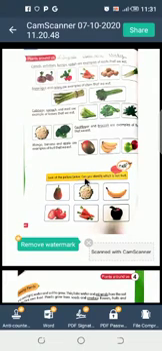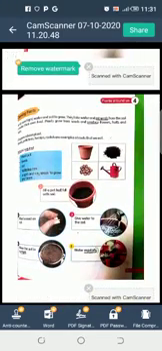Look at the picture below. Can you identify which is not a fruit? Pear, yes, pear is a fruit. Cauliflower, no. Banana, yes. Tomato, no. Carrot, no. Apple, yes. So banana, apple and pear, these are fruits. Now we will move to the next page, page number 47.